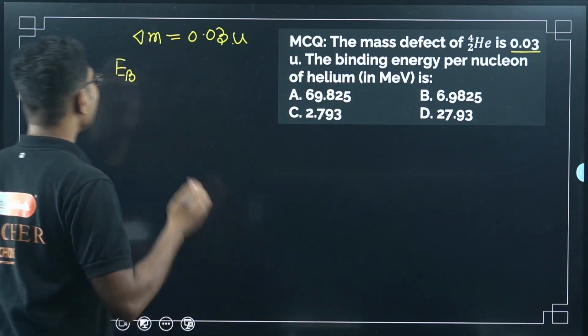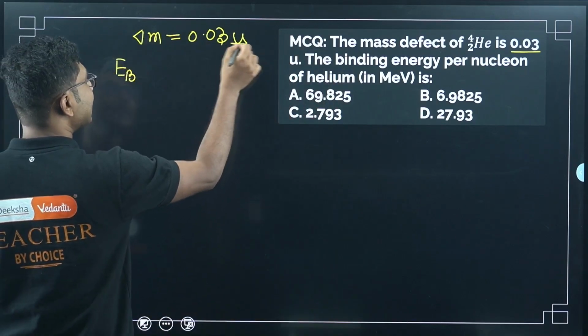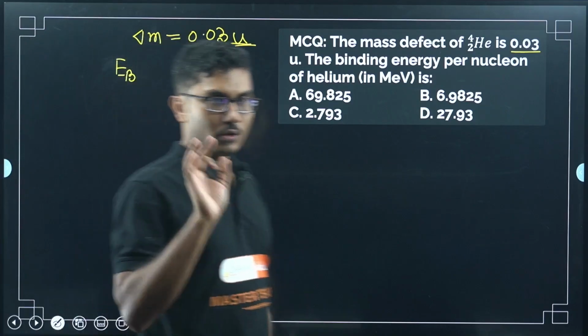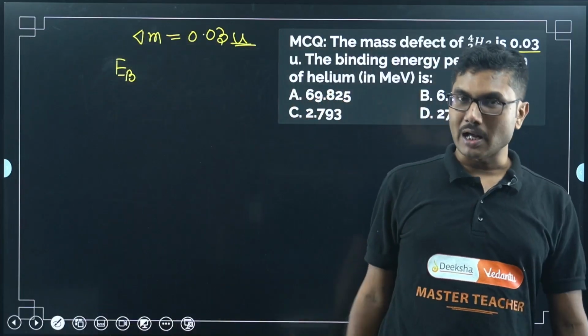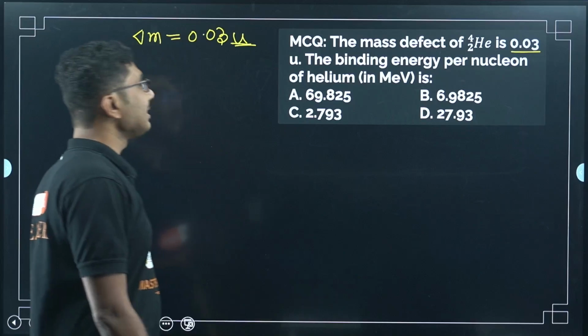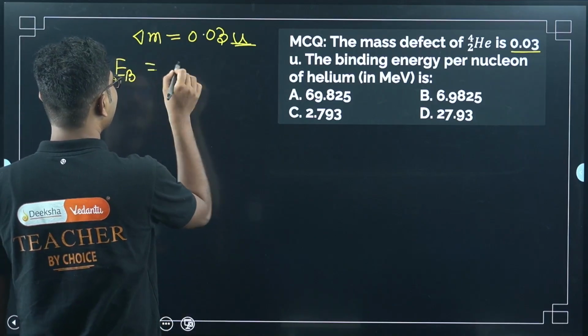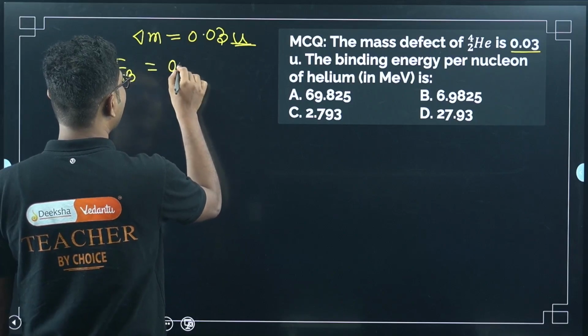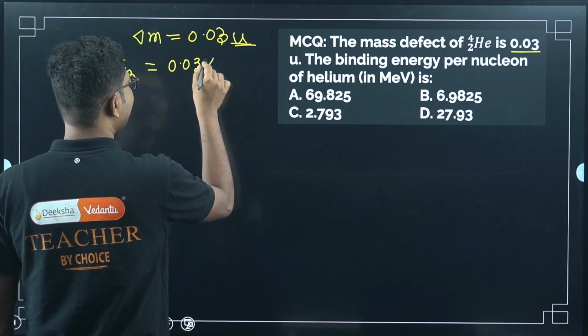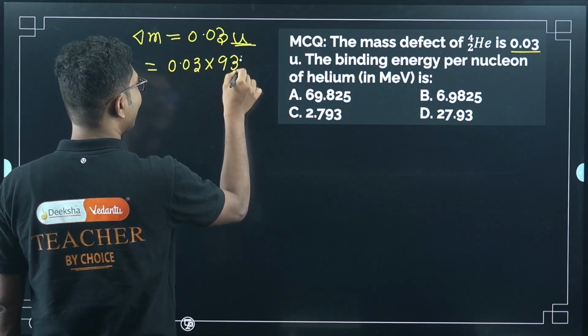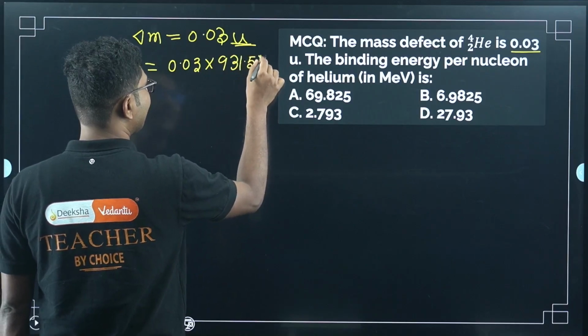What is that? You can directly convert if the unit is given in terms of U. If it is given in terms of atomic mass unit, then you can directly convert it into energy. How? To convert it into energy, you have to multiply the U with a factor of 931.5 MeV.